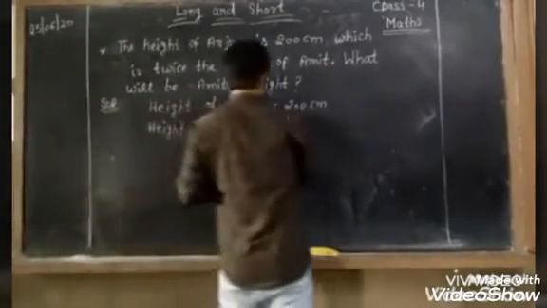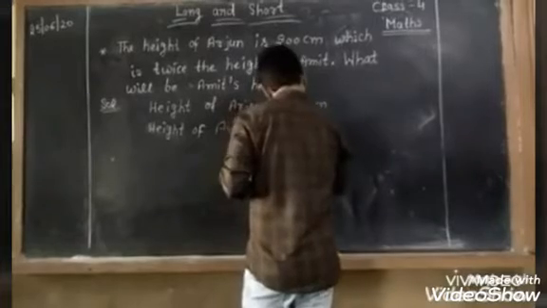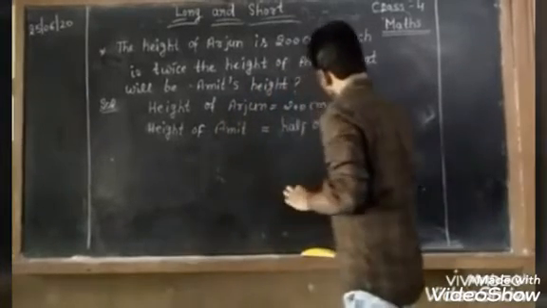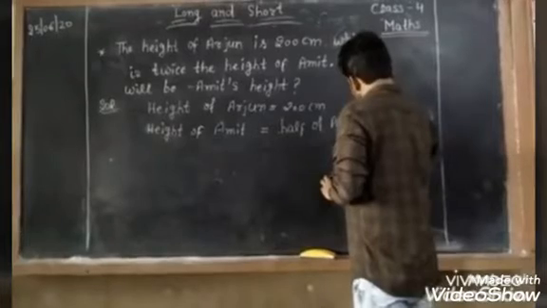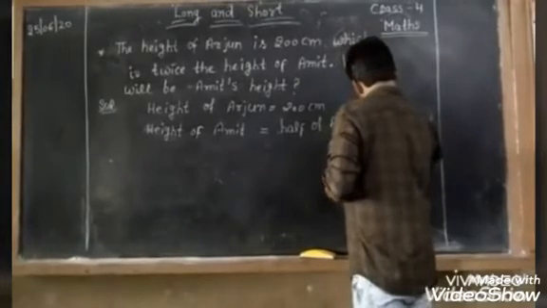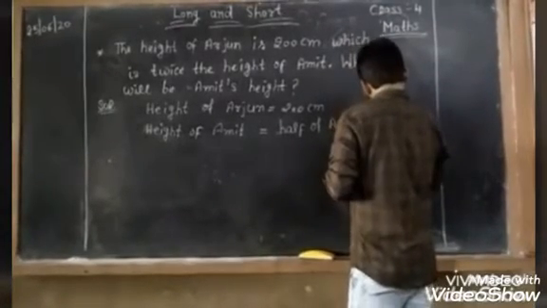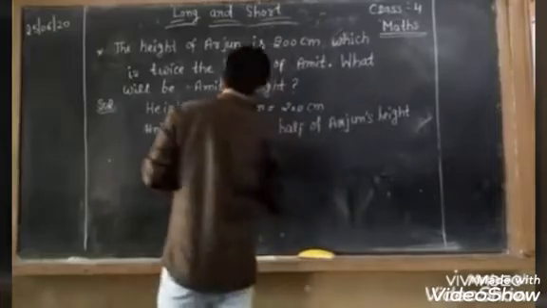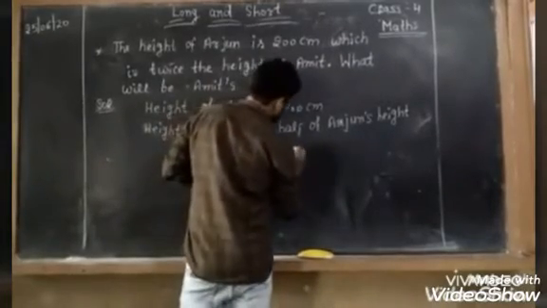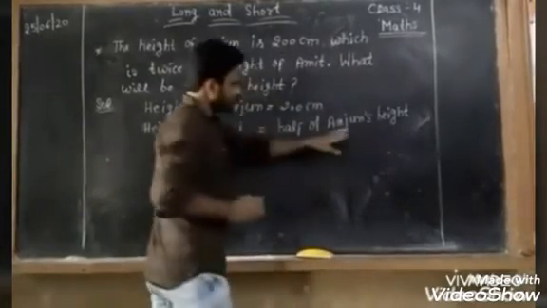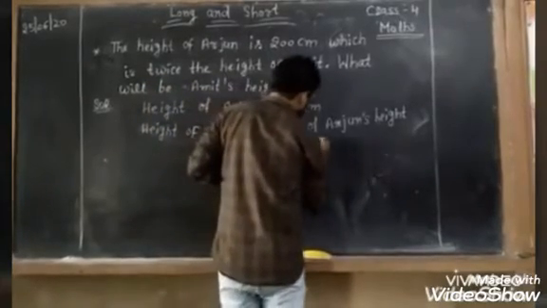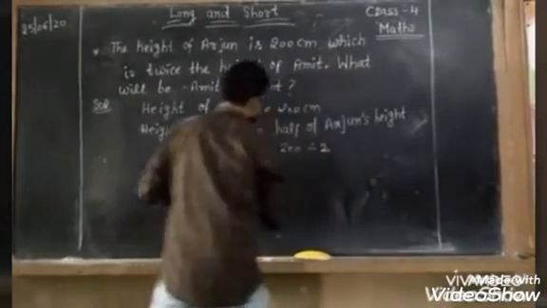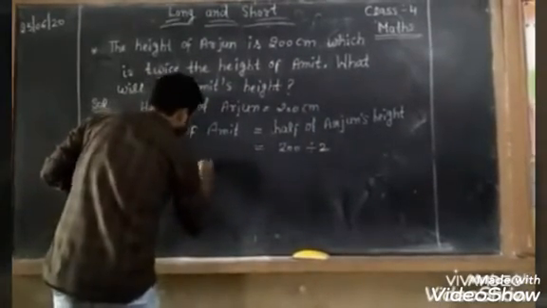And what do we need to find? Amit's height. Height of Amit is half of Arjun's height. And what is Arjun's height? 200 centimeter. So we need to find half of 200. You can divide by the division method.